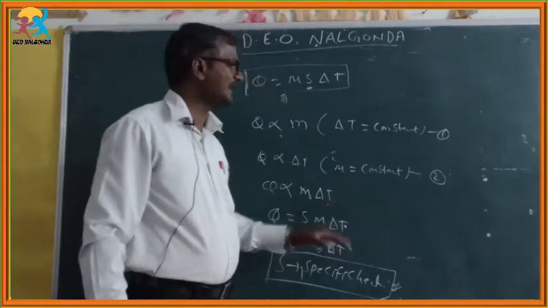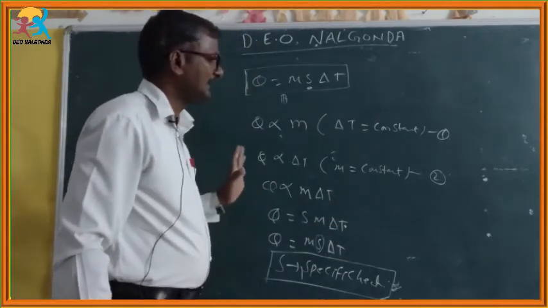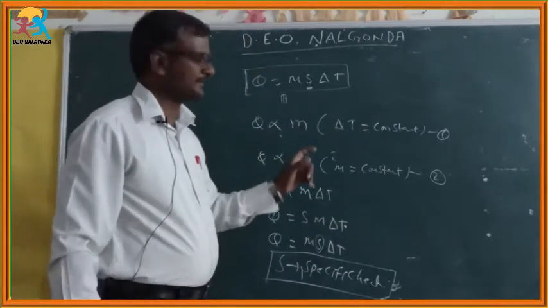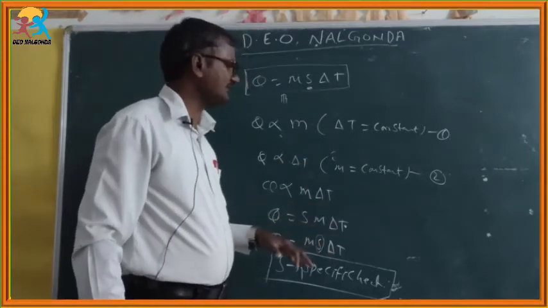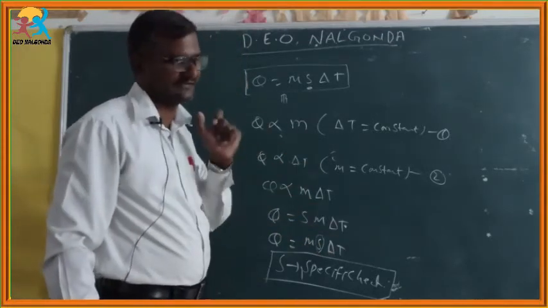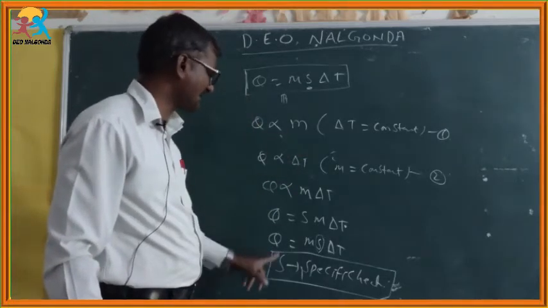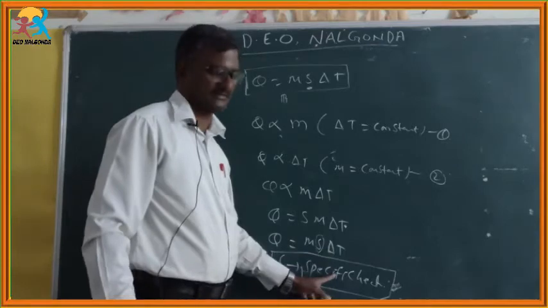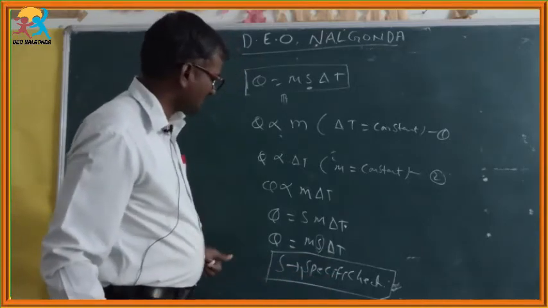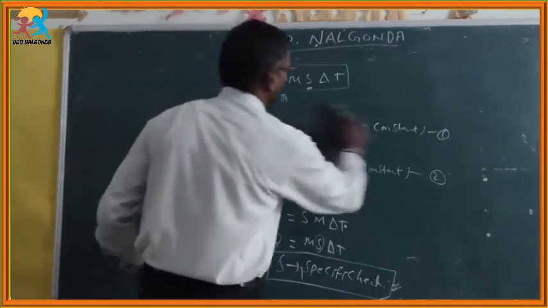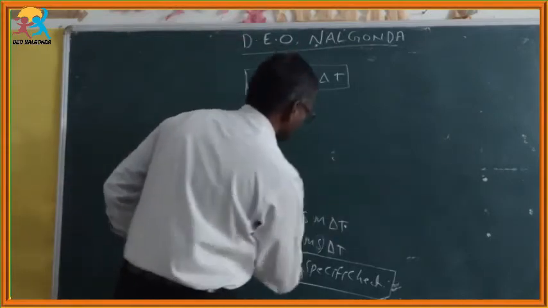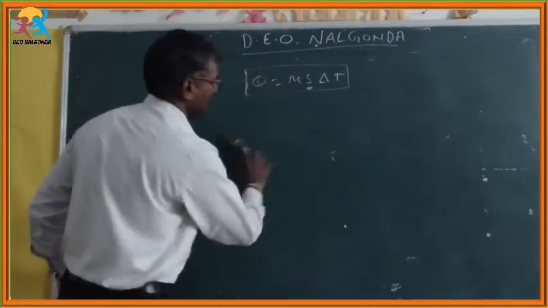Finally we can conclude that from all these activities, the rise or lowering in temperature depends upon the nature of the substance. That nature is what we call, in physical science, specific heat. What is meant by specific heat? What is the formula for specific heat? We will discuss it. Q is equal to m s delta T.